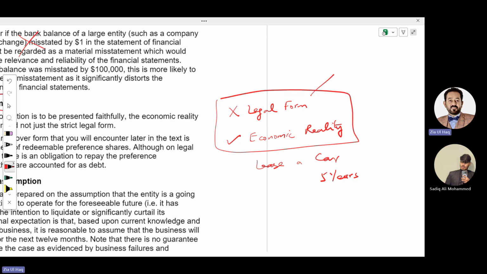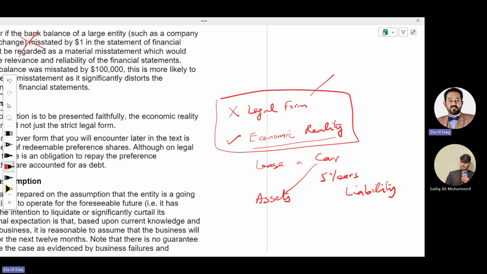What the law says is that until you have paid the full amount in installments, the ownership is of the third party, meaning the bank, not you. But we record these leases as per economic reality, meaning we record this car under the assets of the company. Though it is not in your ownership, we are recording it as an asset. And against the asset, we will record the liability as well, which we need to pay back to the bank.